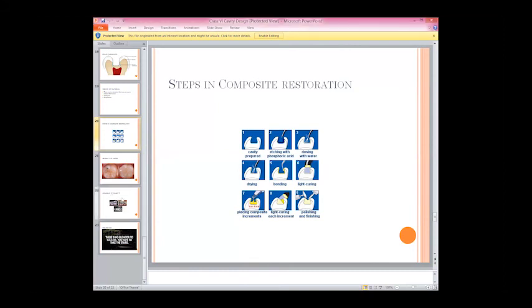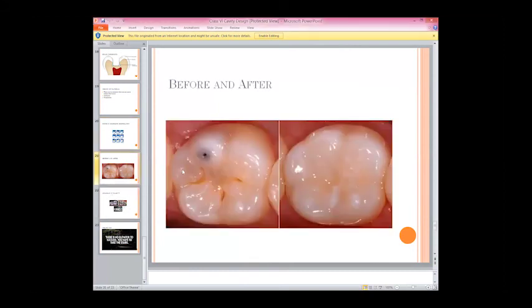Here we have the restored carious lesion. This is the carious lesion, and on that, okay, which cusp is that? Which cusp is that? Answer me very fast. Which cusp is that? Yes, it is distobuccal.